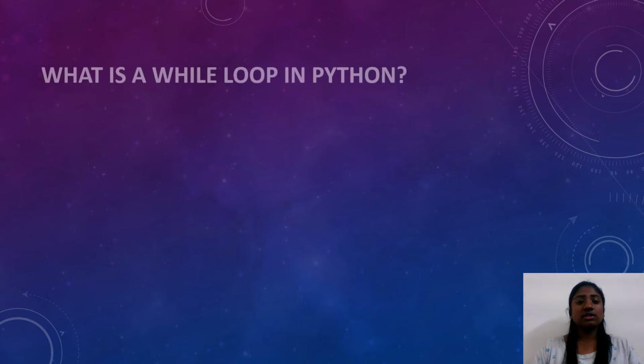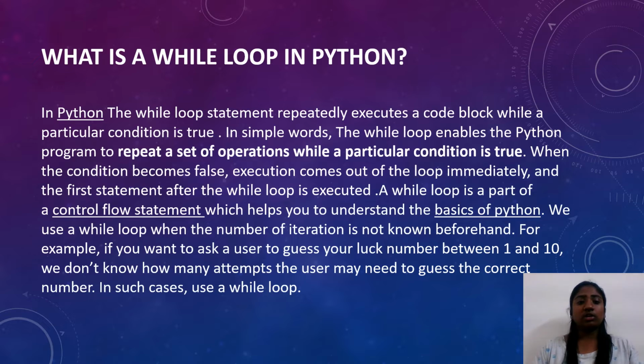And what is a while loop in Python? In Python, the while loop statement repeatedly executes a code block while a particular condition is true. In simple words, the while loop enables the Python program to repeat a set of operations while a particular condition is true. When the condition becomes false, execution comes out of the loop immediately and the first statement after the while loop is executed.